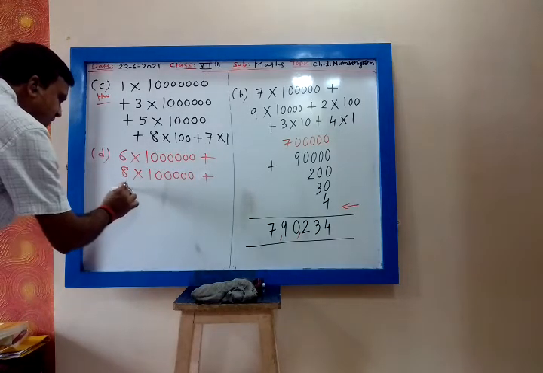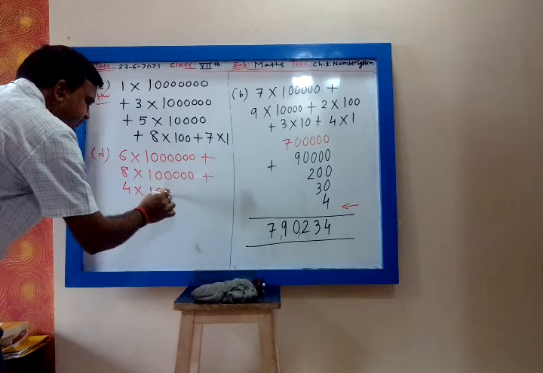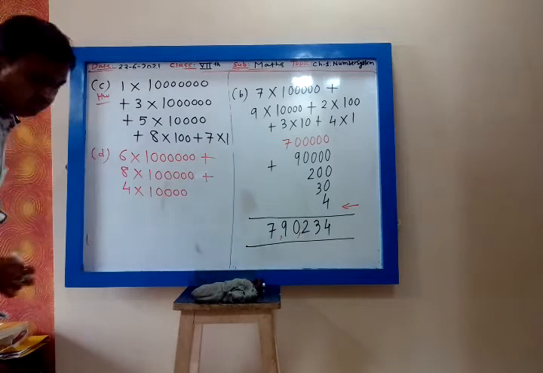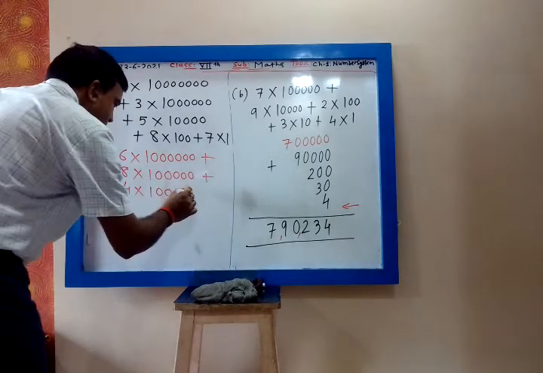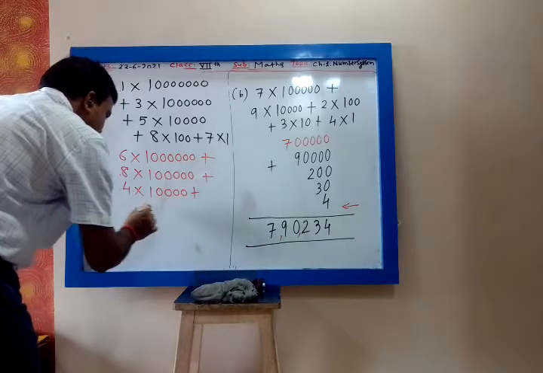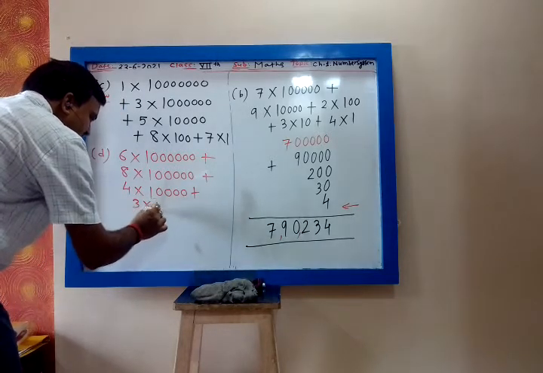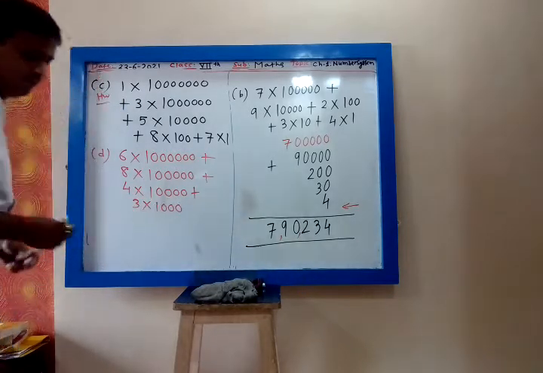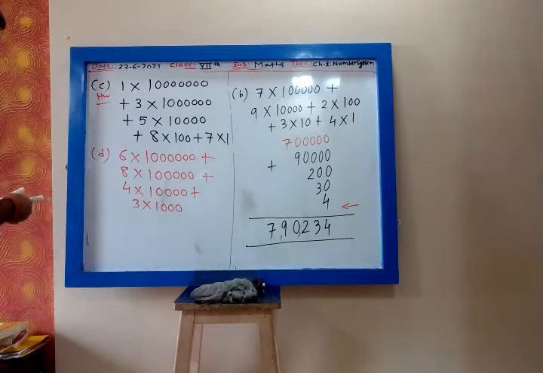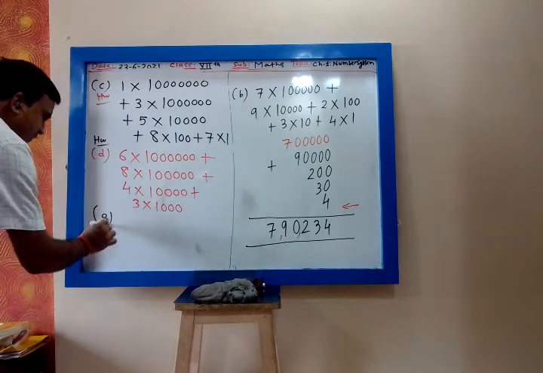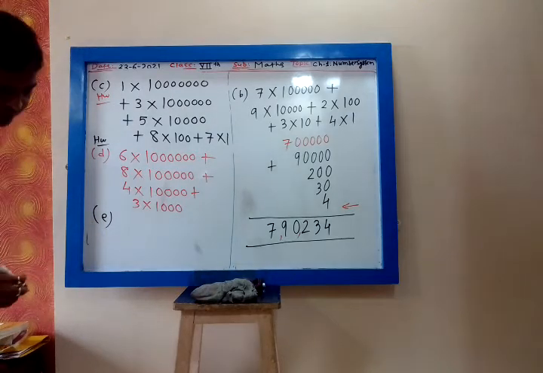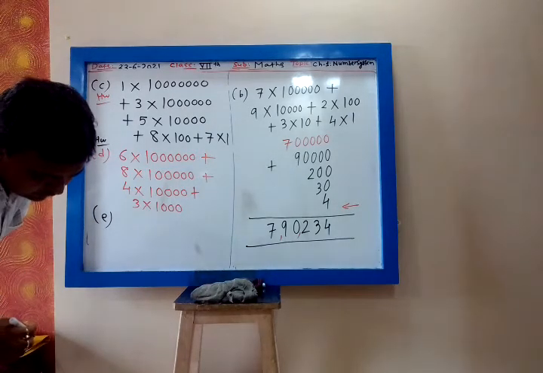Plus 4 into 10,000, 4 zeros, plus 3 into 1,000, 3 zeros. Then next homework.